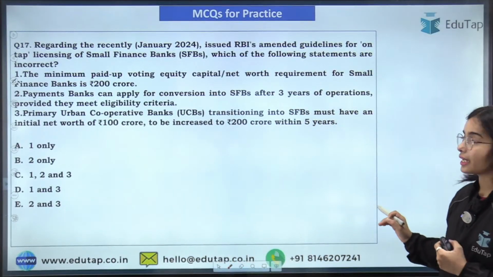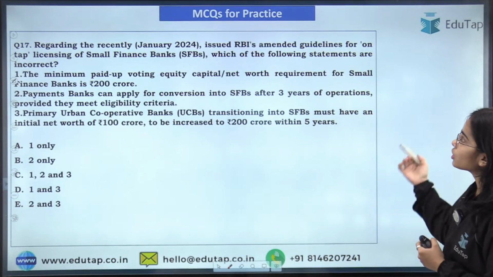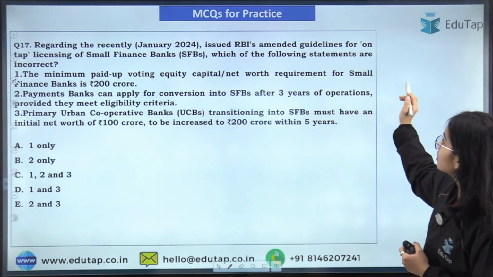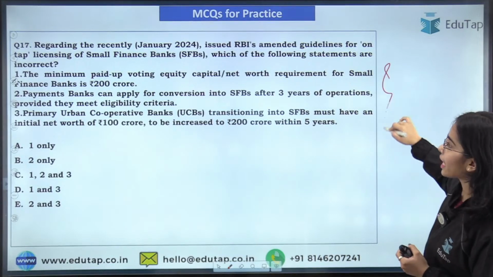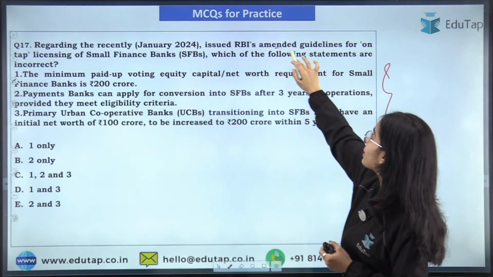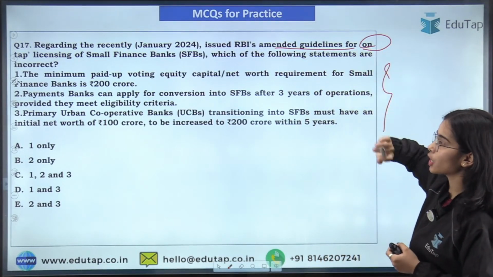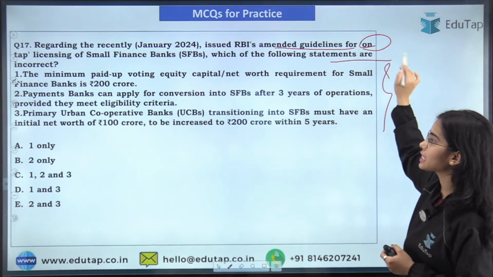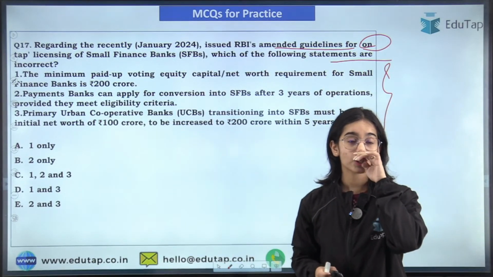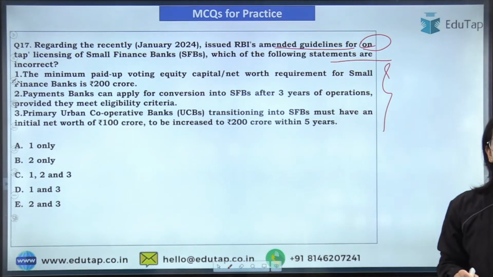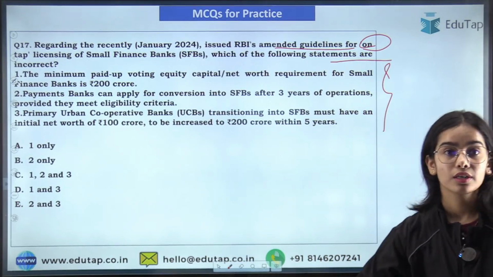Next question is regarding the RBI's amended guidelines for the on-tap licensing of the small finance bank. Which of the following statements is or are incorrect, that you have to tell me. Okay, so read the statements and try to answer this question.